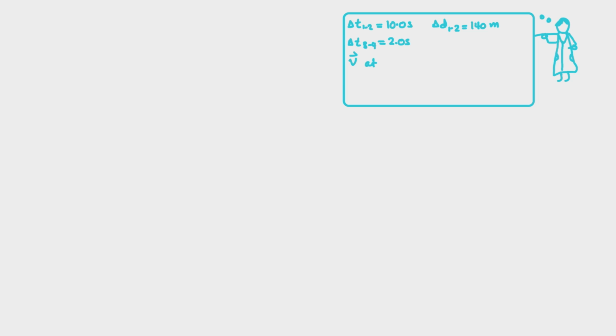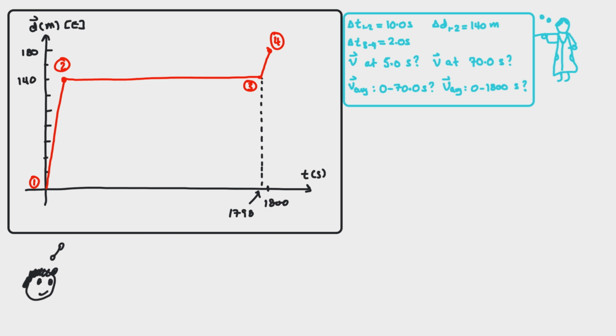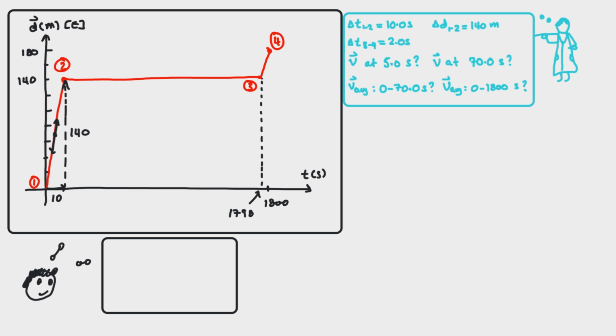Sketch the position time graph and calculate the following. The instantaneous velocity at time 5 and 70 seconds and the average velocity between time of 0 to 70 seconds and the entire trip. Robert started by sketching the situation and labeling the important information. He then sketched the tangent at 5 seconds and 70 seconds and realized that he can use the slope of the straight line to find the instantaneous velocity.